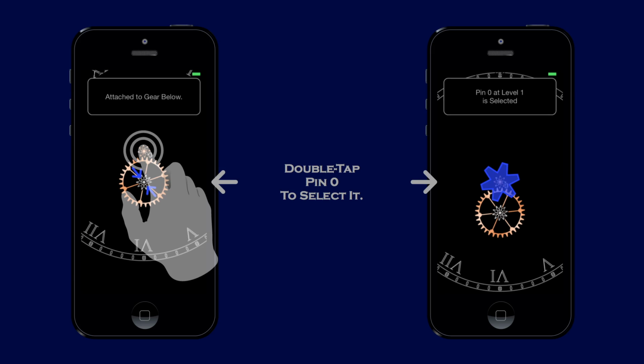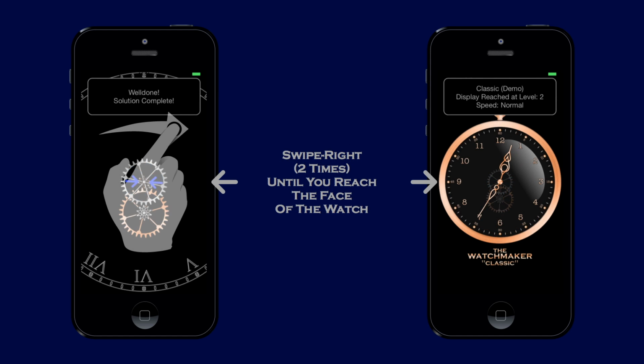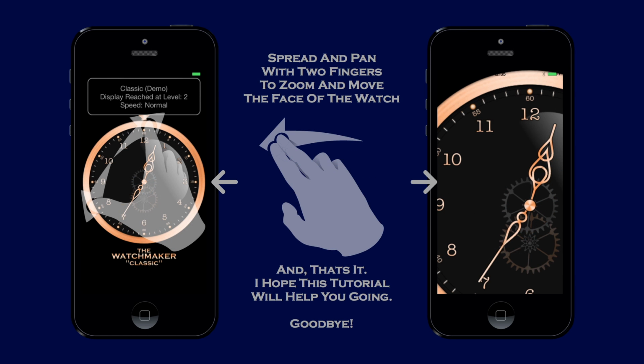Double tap pin 0 to select it. Swipe up to place a gear. It was actually the last gear in the gears available list. And you're done. Swipe right, actually 2 times, until you reach the face of the watch. Spread and pan with 2 fingers to zoom and move the face of the watch.